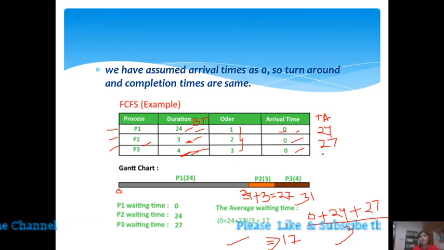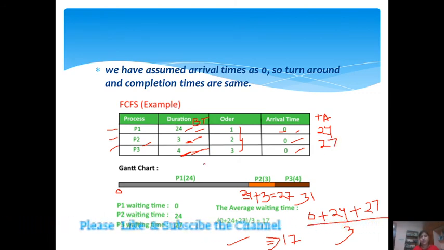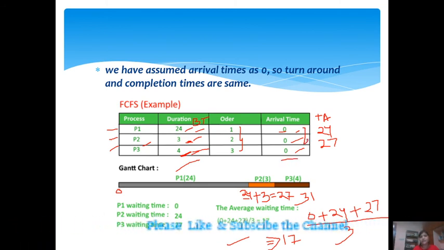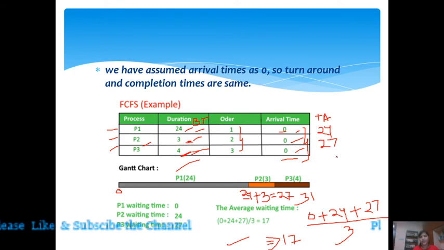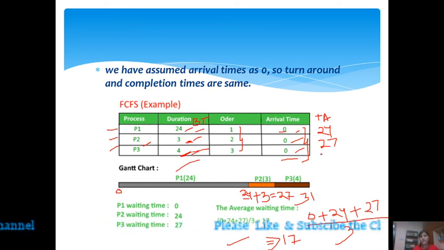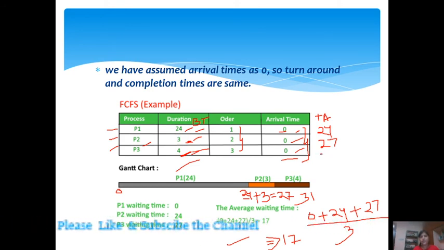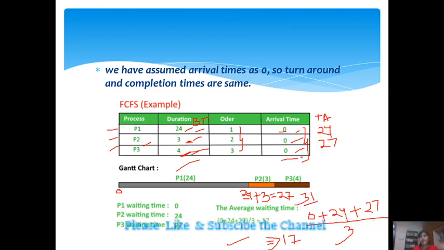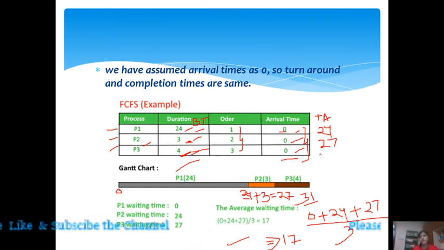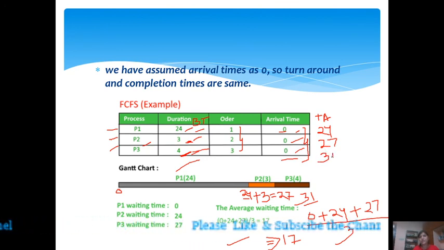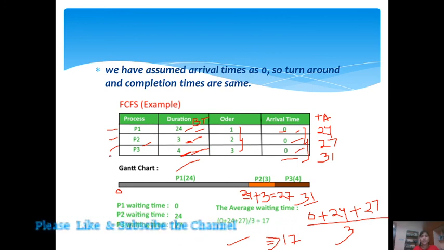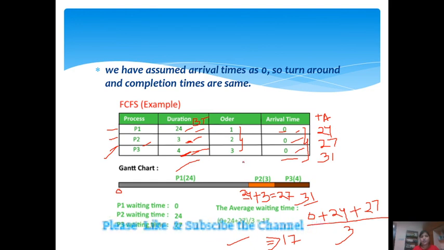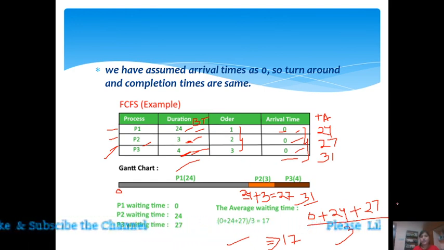Turnaround time is the same as the duration because all the processes arrive at time 0. For P3, 31 is the completion time minus arrival time 0, so 31 is the turnaround time of P3. In this way we can calculate the turnaround time, completion time and average waiting time.